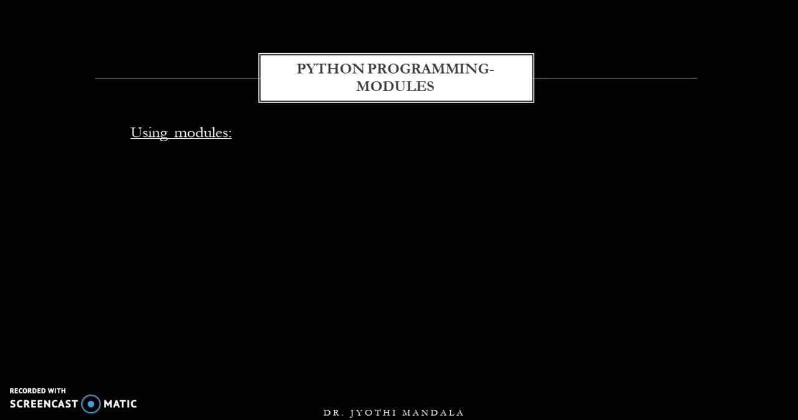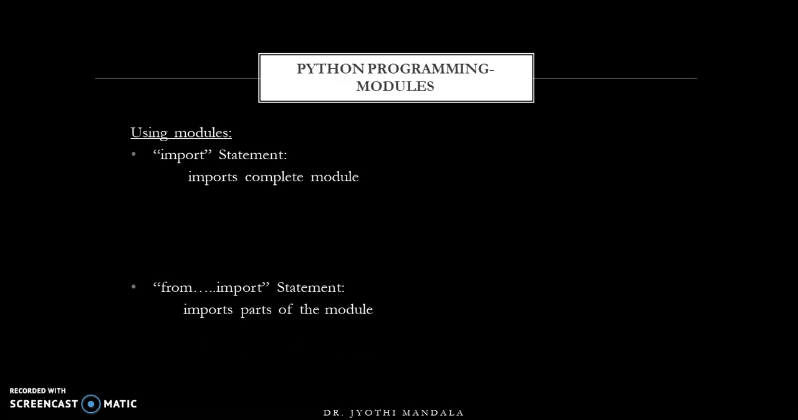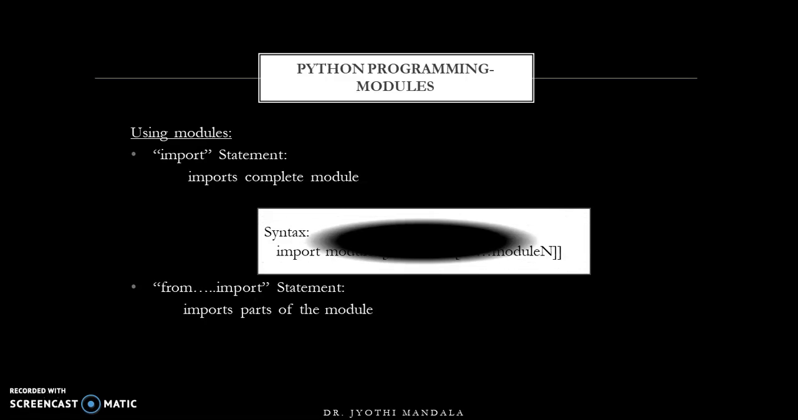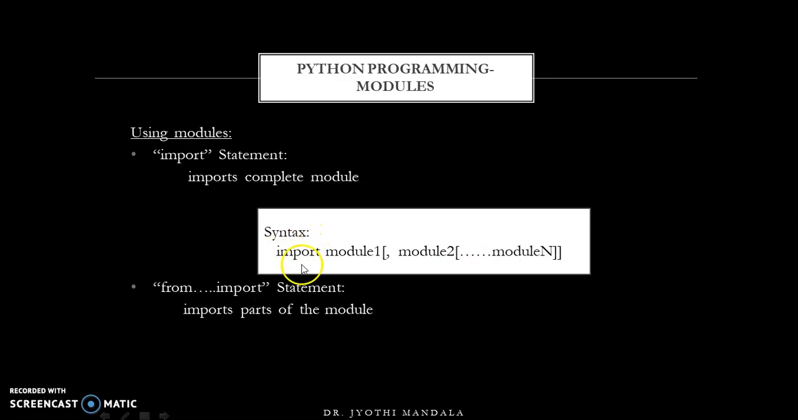Now once modules are created, once some n number of files are created, how do we use those modules? To use the modules, we have two ways. One way is to use the import statement. The other way is to use the from import statement. The difference between these two is that the import statement will import the complete module, and the from import statement will import part of the module. Let us see with some examples the difference between these two ways. The first way is the import statement. Whenever we want to use it, the import keyword should be used, followed by the modules we want to import, and it will import the complete module.